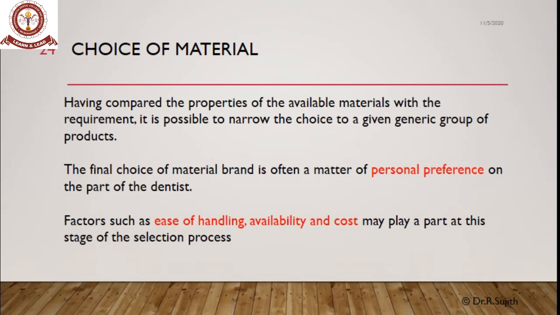So last is the choice of material. Having compared the properties of the available materials with the requirement, it is possible to narrow the choice to a given generic group of products. The final choice of material brand is often a matter of personal preference on the part of the dentist. Factors such as ease of handling, availability, and cost may play a part at this stage of the selection process.